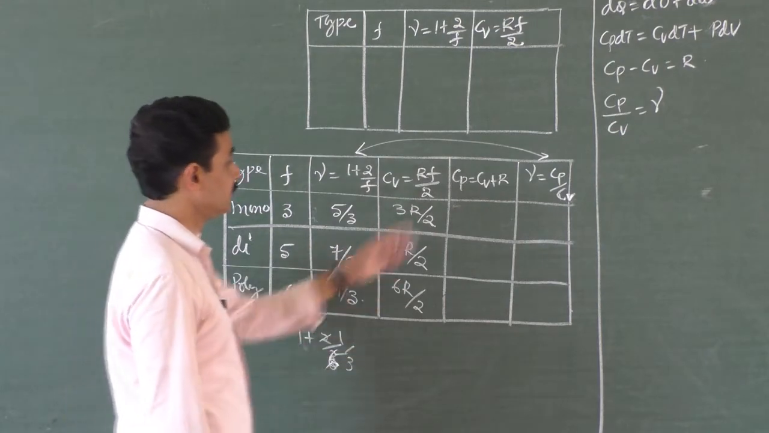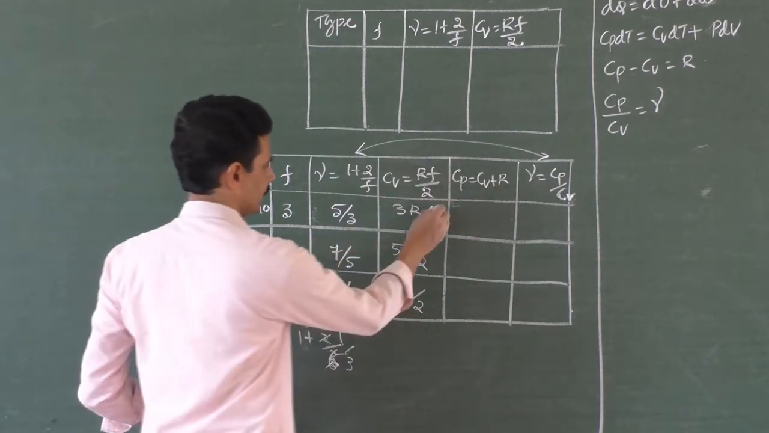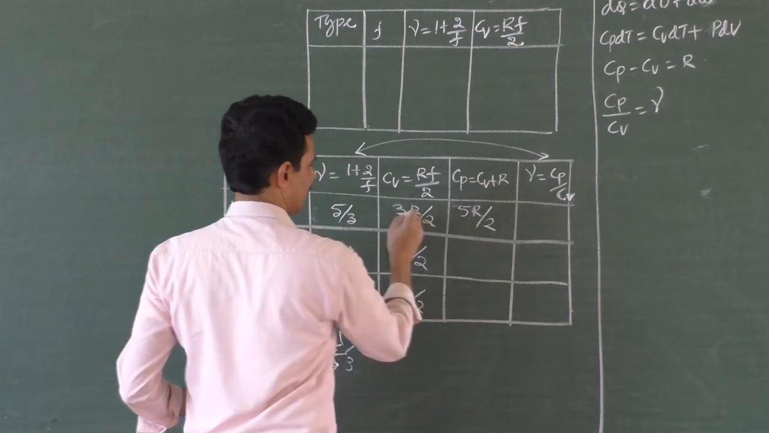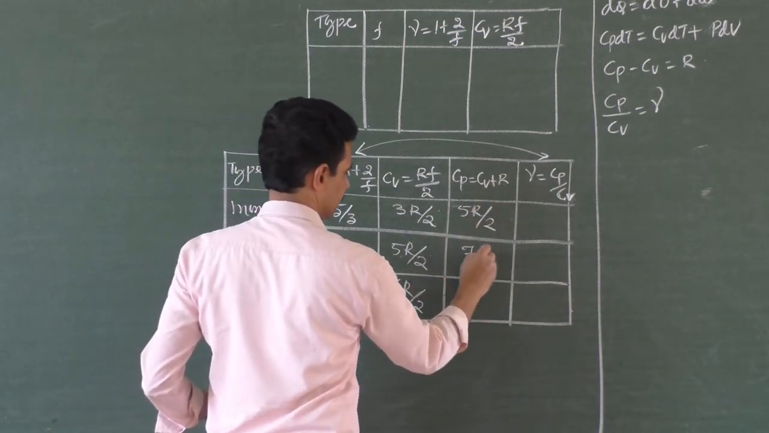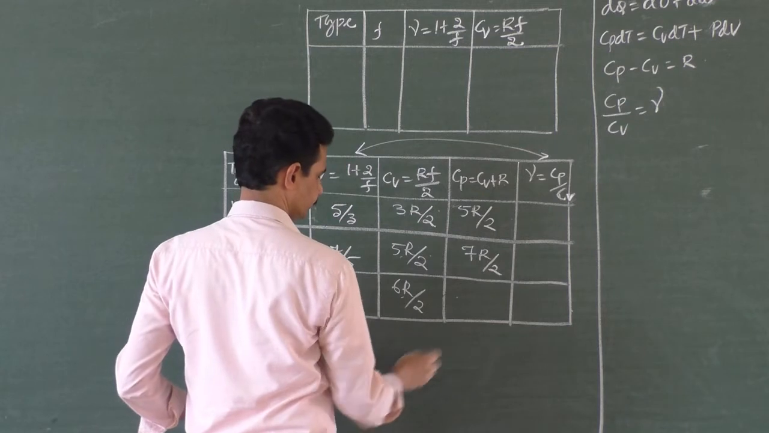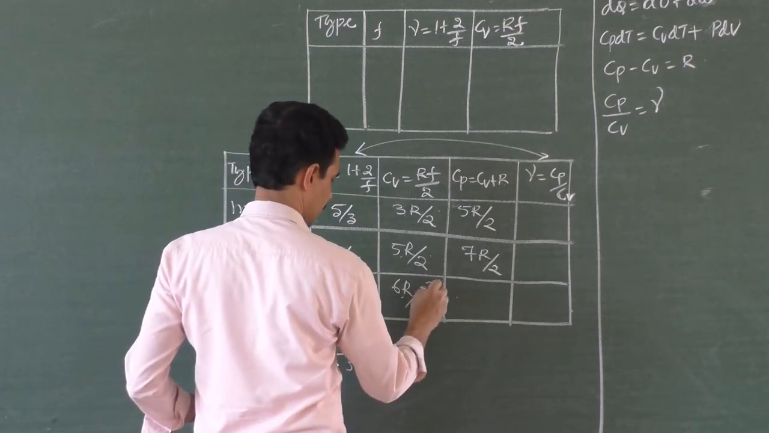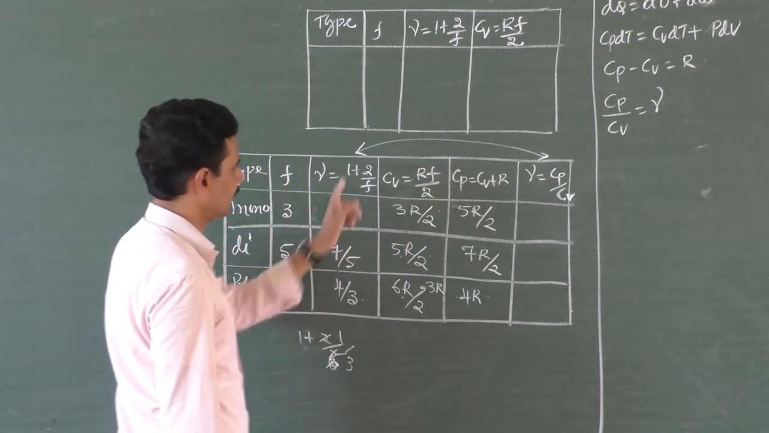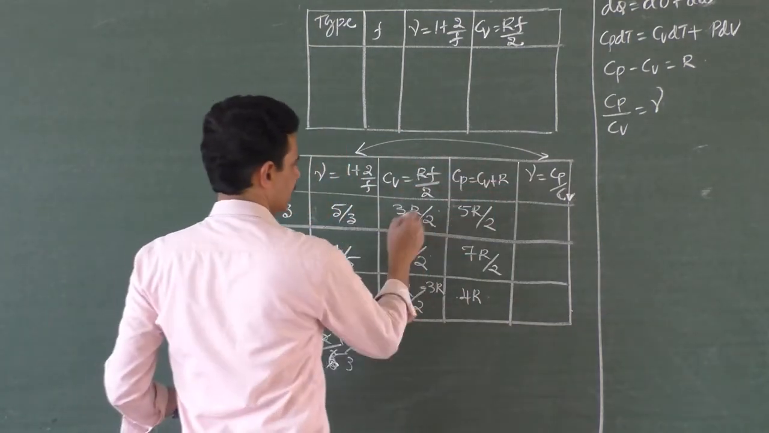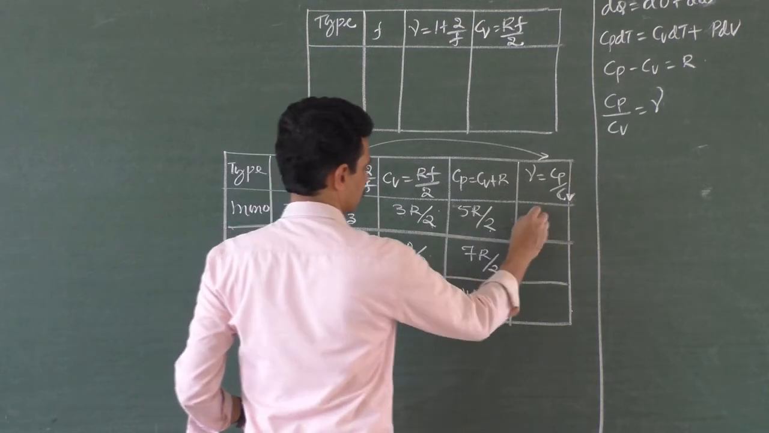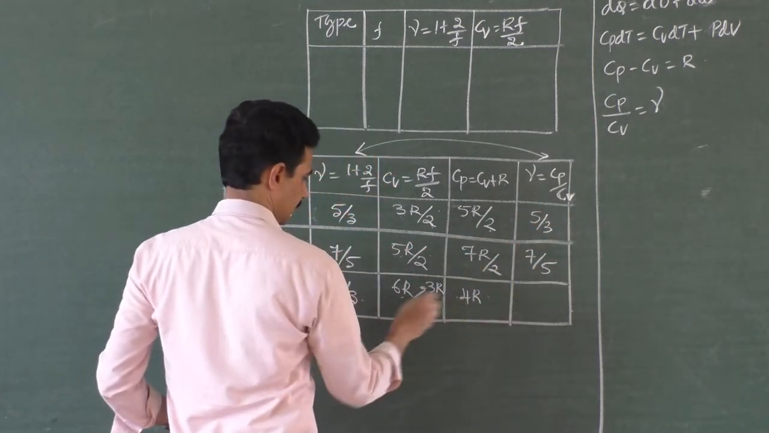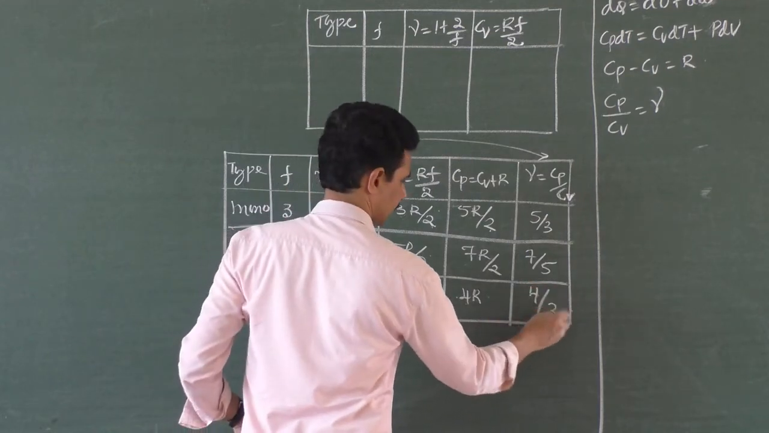Now Cp is equal to Cv plus R. What is this? 5R by 2 plus R, 7R by 2. Plus R. Of course, this is 3R, we will write it. This is 4R. Now, shall we get the same answer as this one? Gamma, Cp by Cv. Cp, 5R by 2 by 3R by 2, 5 by 3, 7R by 2, 7 by 5, and 4R by 3R, 4 by 3. Correct? So, we get this.